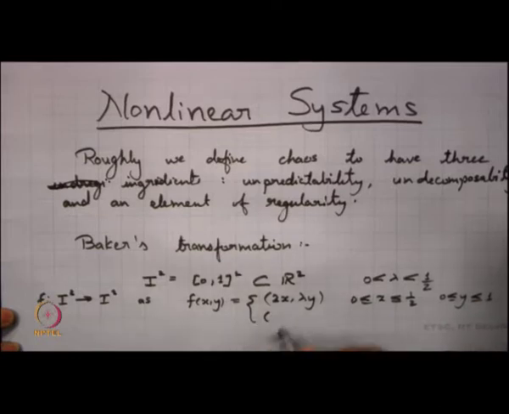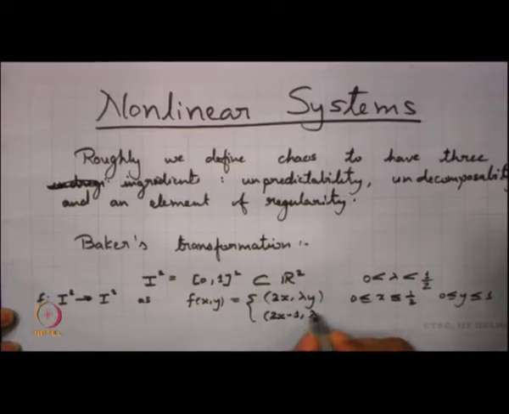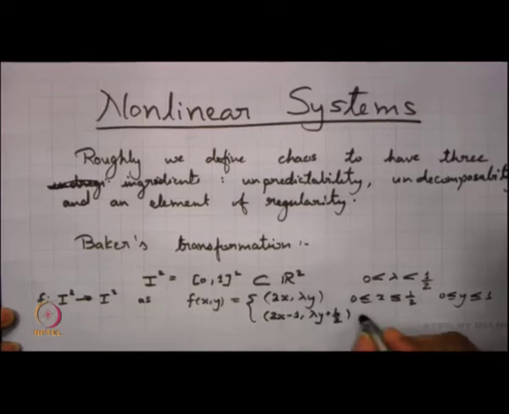On the other part we define it to be (2x minus 1, lambda y plus half) for half less than or equal to x less than or equal to 1 and again 0 less than or equal to y less than or equal to 1.